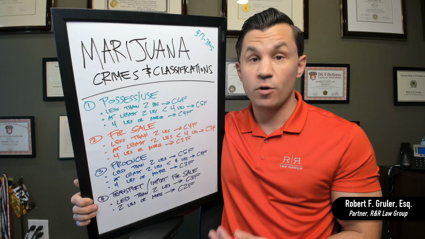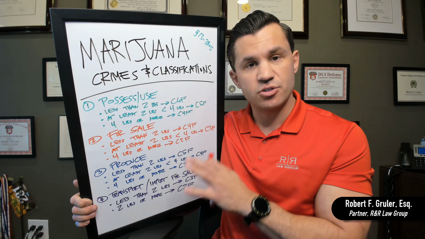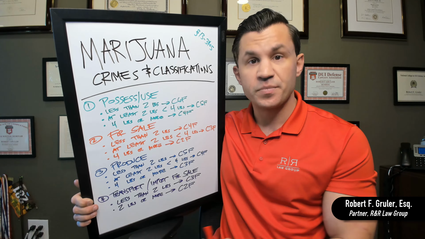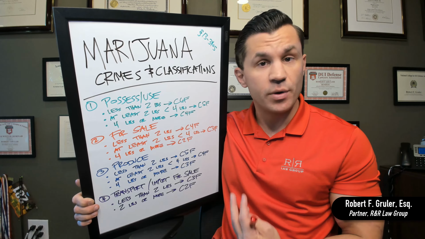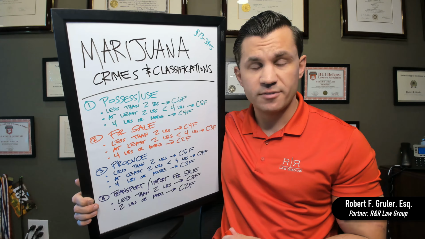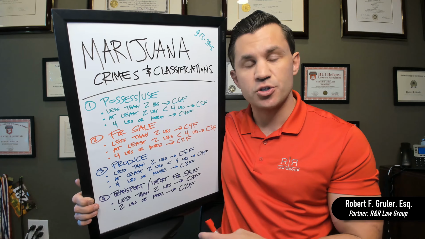Selling marijuana is also a felony. It's also illegal without permission to produce marijuana. So this is all saying that you're not within the Medical Marijuana Act. This is all outside of the Medical Marijuana Act. But if you're producing marijuana, that's also illegal. So if you're growing marijuana, if you are cultivating it in your home or at some other location, that is also a felony. And finally, if you're transporting marijuana for sale, if you're importing marijuana into the state of Arizona, that is also a felony.